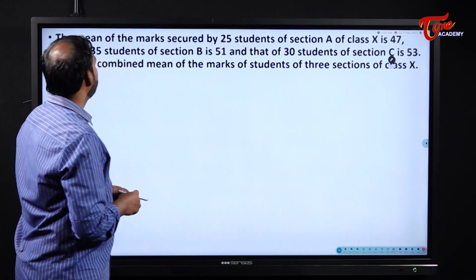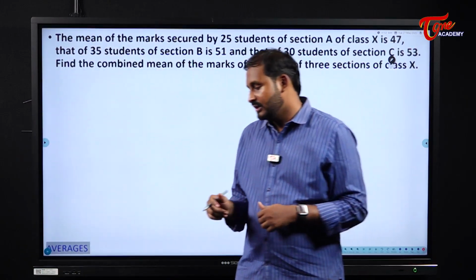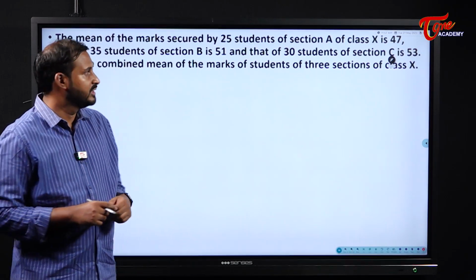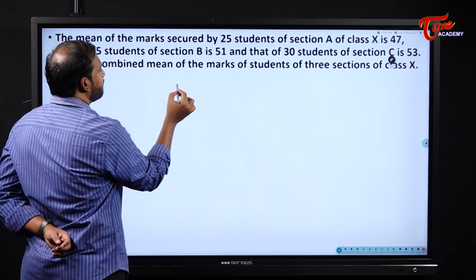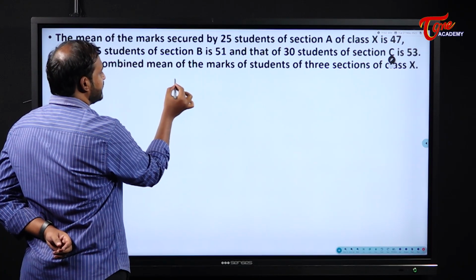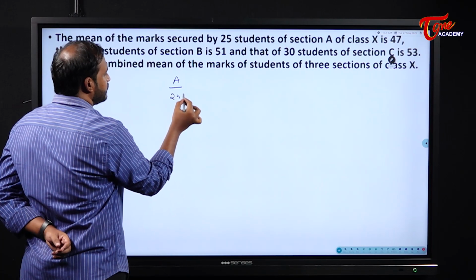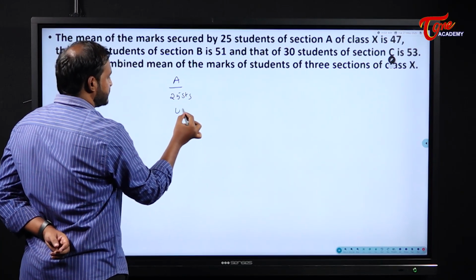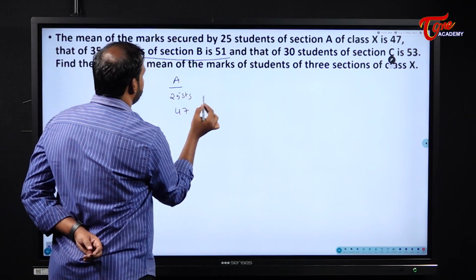The mean of the marks secured by 25 students of section A of class X is 47. I mean the 10th class. In A section, 25 students are there and the average is 47. Next, that of 35 students of section B is 51.